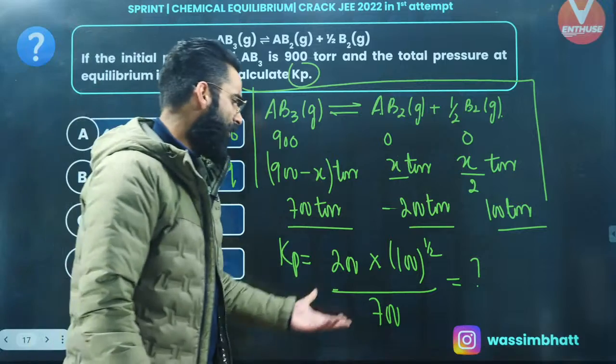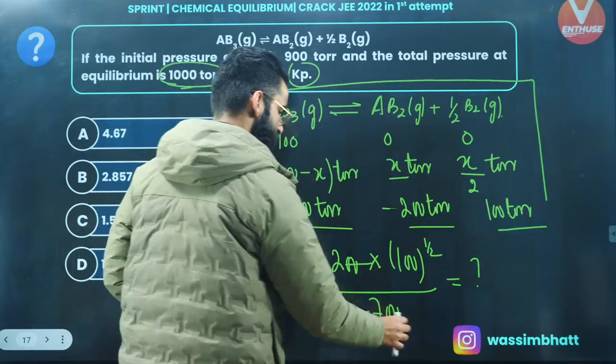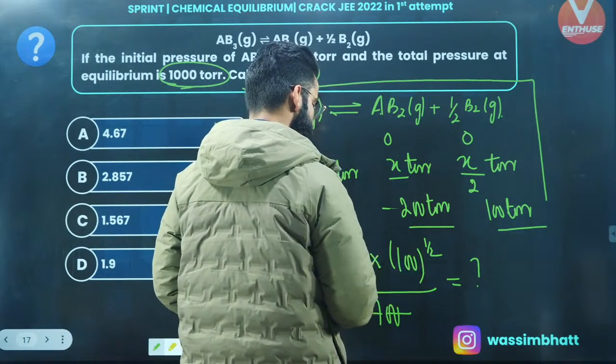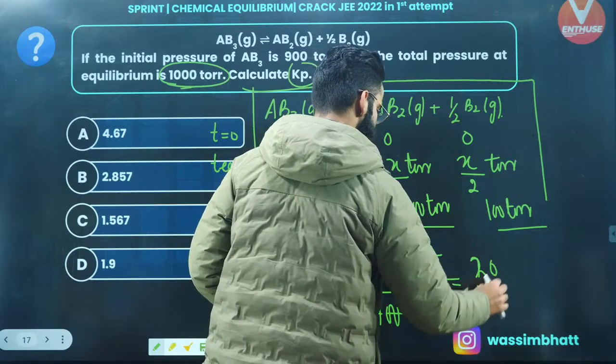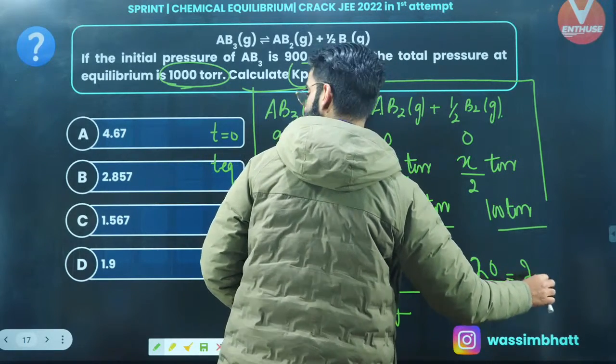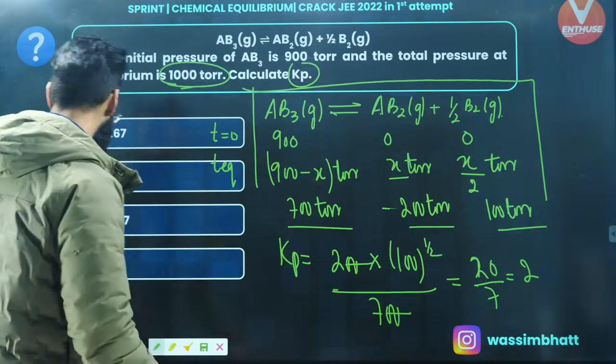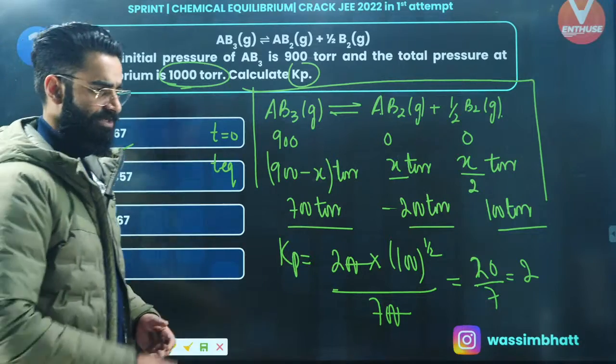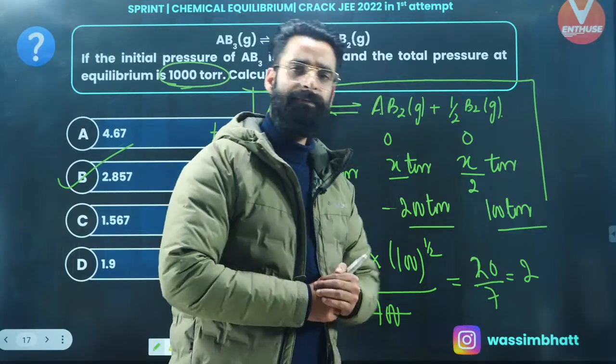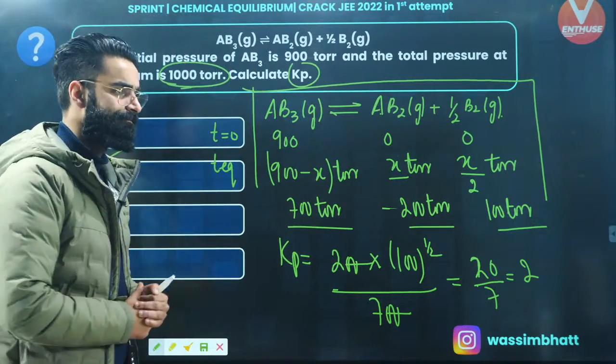Well, you guys know now how to solve this, right? The zeros cancel. 100 raised to the power 1 by 2 is 10. 2 multiplied by 10 is 20. So 20 divided by 7 is going to be the final answer. So it's going to be 2 point something. Is there any option as 2 point something? Yes, it's option B, which is the final answer of the question, right? Perfect. Is it clear to everyone?